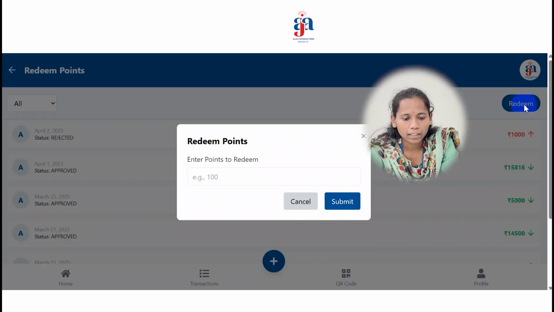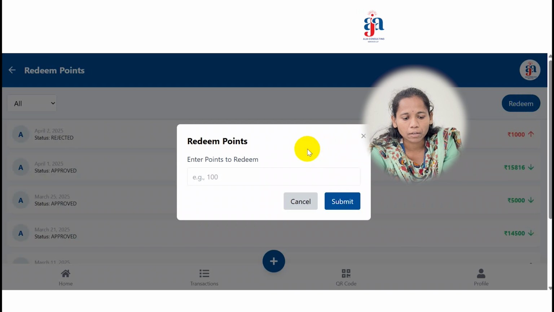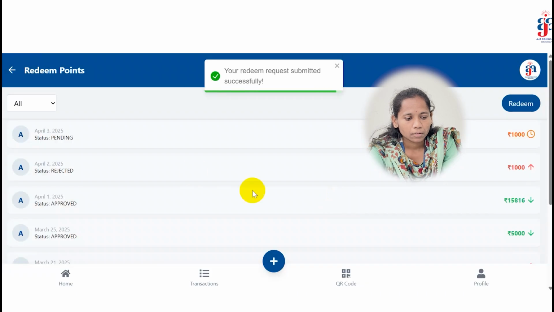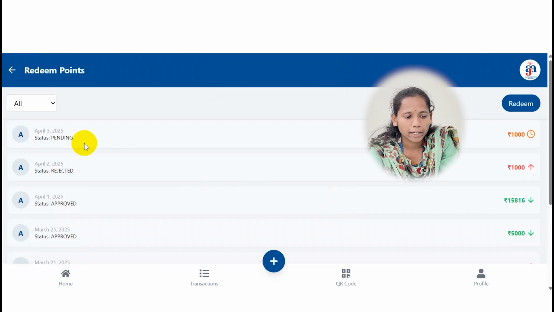If we click on the button, it will ask how many points you want to convert to real money. I can enter 1000 here and submit. See, by default the status will be pending. The transaction will go to the admin. Admin can approve or reject my claim.